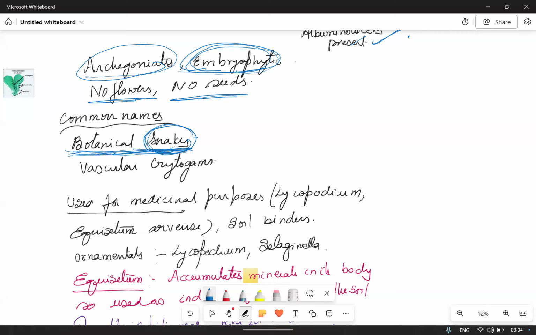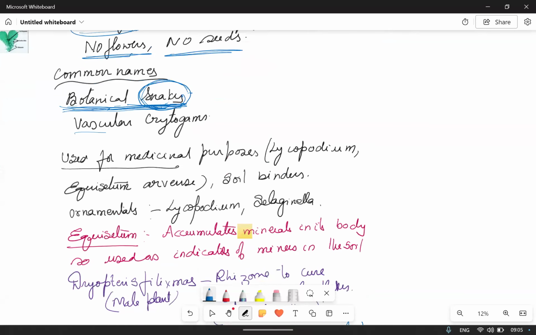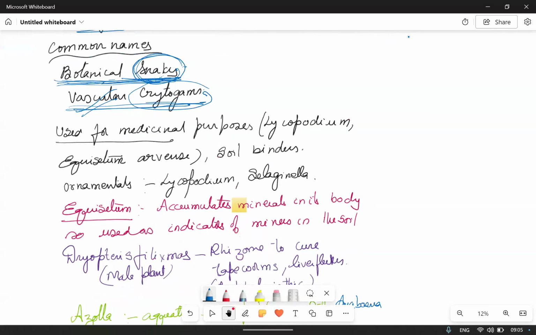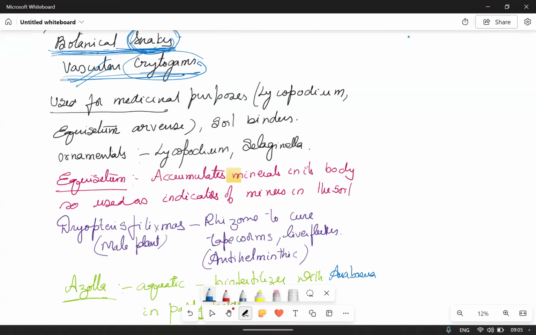Just as snakes are considered the first true land animals, pteridophytes are considered the first true land plants because of the presence of vasculature. And these are called vascular cryptogams. Cryptogams means non-flowering plants, and with vasculature, that's why vascular cryptogams. And what is the use of these pteridophytes?